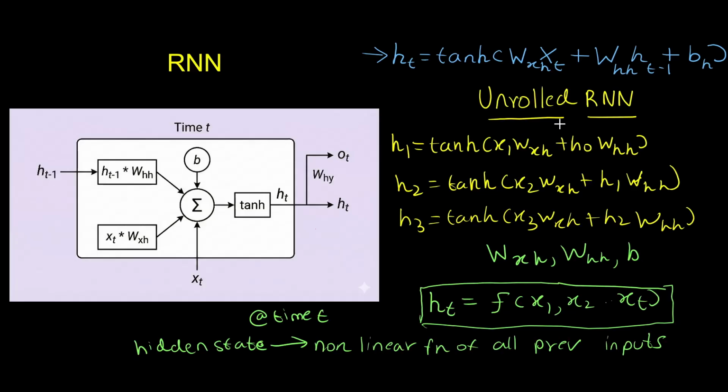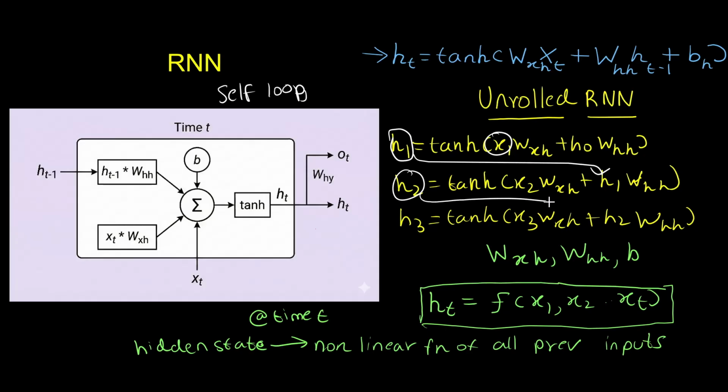Let's talk about the equations of the unrolled recurrent neural network. Although the compact diagram shows a self-loop, the RNN can be unrolled through time. Let's say we have three hidden states, three equations. Here we have the hidden state 1 and the first input, and we have the second hidden state, where the output from the first hidden state is given to the second state, and similarly to the third hidden state, and so on.